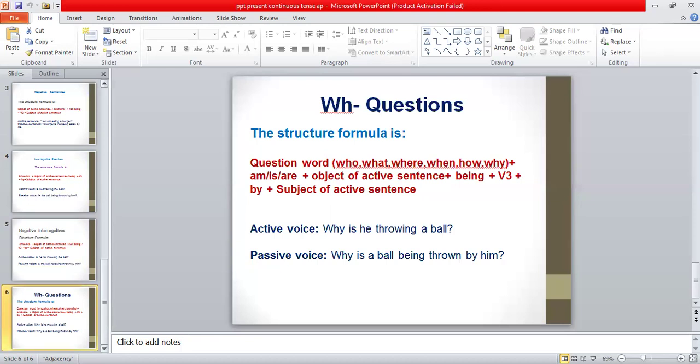So I hope students, your idea with this tense, which is present continuous tense, would be quite clear by now. And again, I would repeat the same thing, that the most important thing regarding this matter is the structure formula. If you know the structure formula with all the kinds of sentences, then there will be no mistake at all, and you can easily change your sentences from active voice into passive voice.